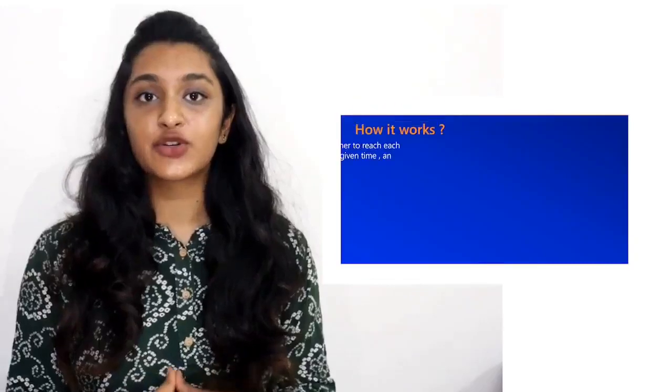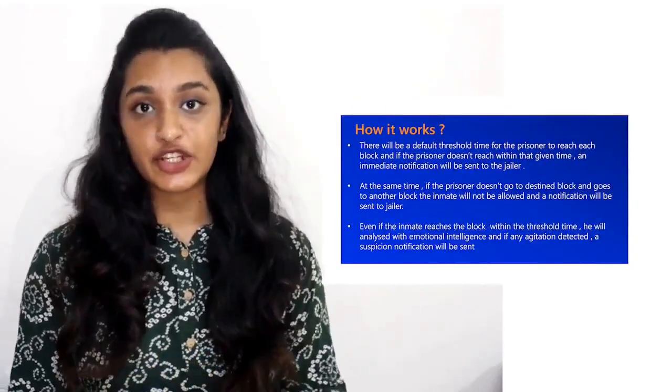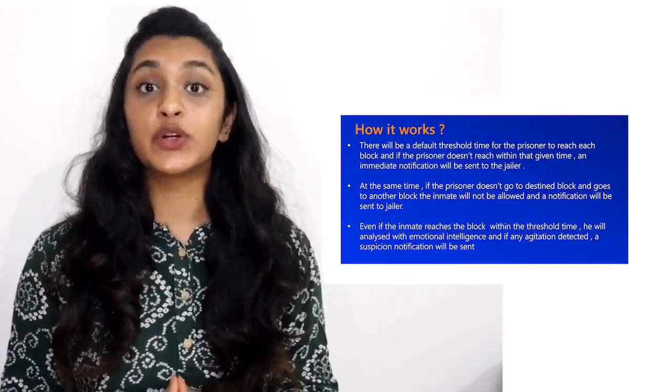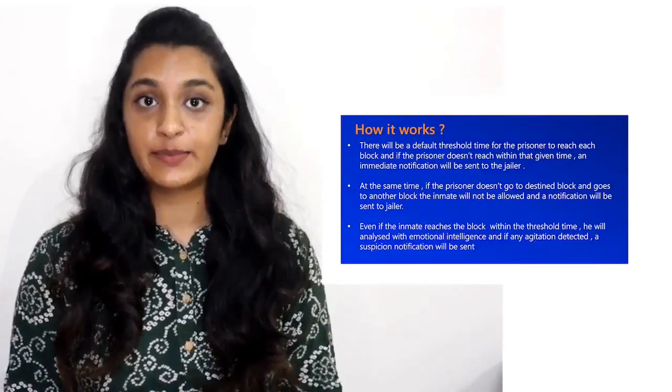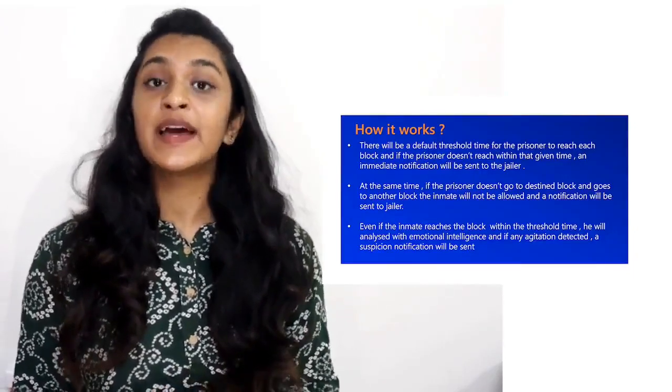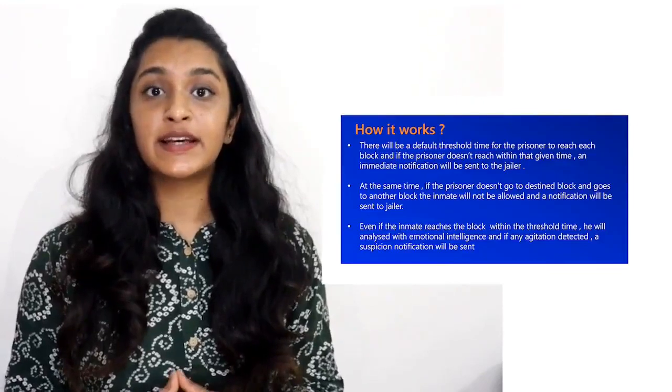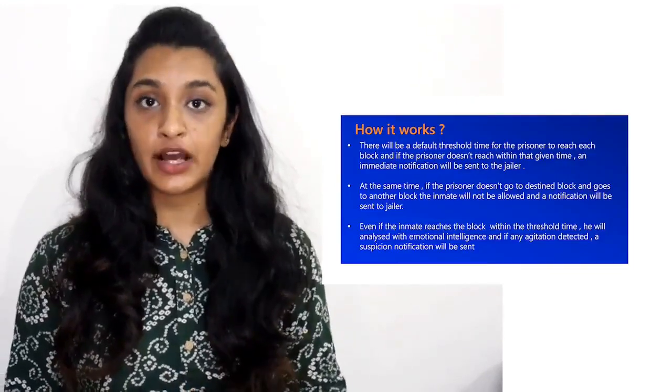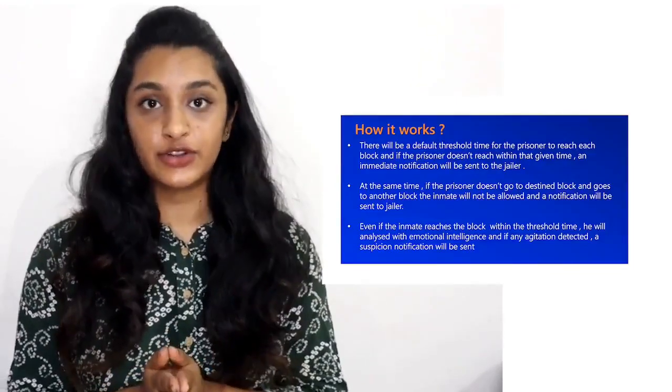There's already a maximum threshold time being set for the prisoner to travel to each place, and if the prisoner doesn't make it within the maximum threshold time to the given destined place, a notification is being sent to the jailer. And at the same time, if the place he has to go and the place he has gone doesn't match, again a notification is being sent to the jailer.